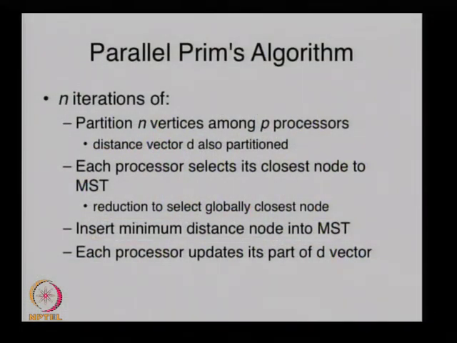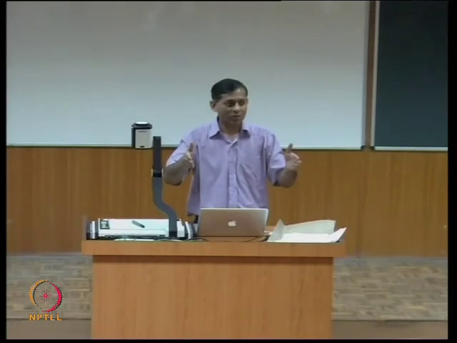How much time it takes to grow can be speeded up, and so a parallel version of Prim's algorithm would simply repeat this n times. And what will it repeat n times? Again, I'm assuming here that there are p processors and n nodes, and each processor is going to be responsible for n over p of the nodes, okay? And it's going to ask, is any of my nodes connected to the MST?